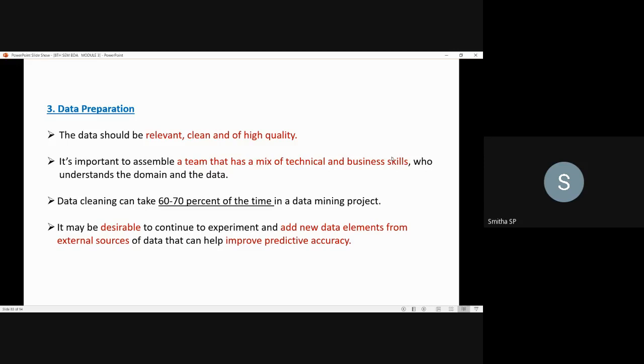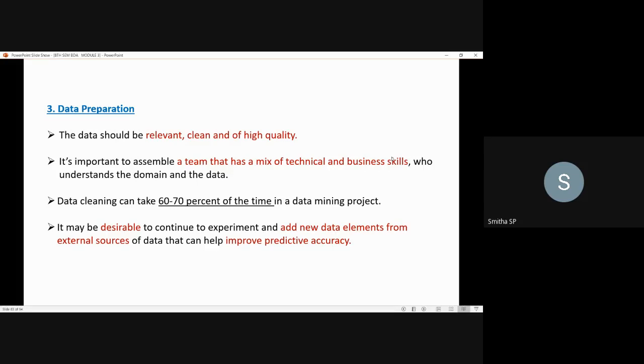And the third point is that data cleaning can take 60 to 70% of the time in a data mining project. They are speaking about the cleansing time, that is, what amount of time will be needed to prepare this data. Coming to the data cleaning process, it can take approximately 60 to 70% of the time in the data mining project. Next point is that it may be desirable to continue to experiment and add new data elements from external sources of data that can help improve predictive accuracy.